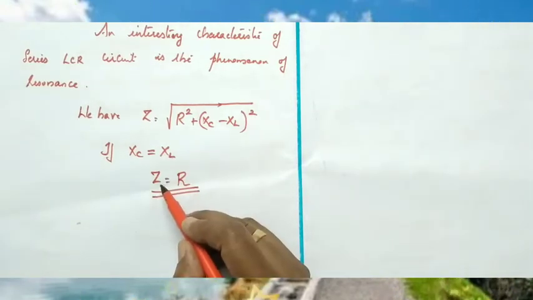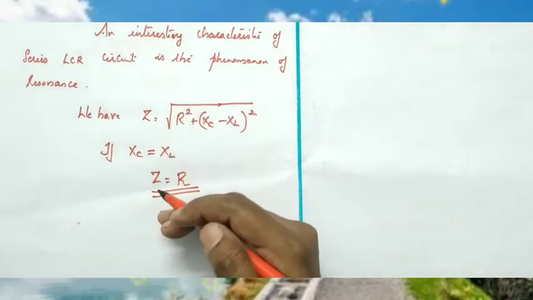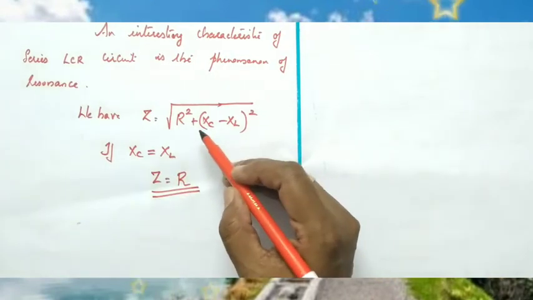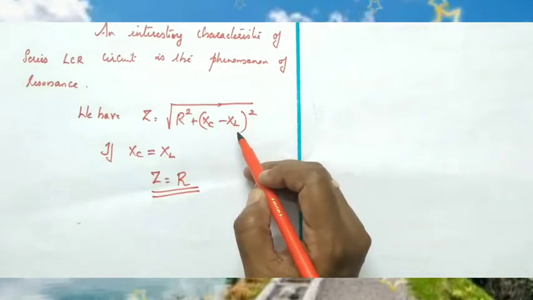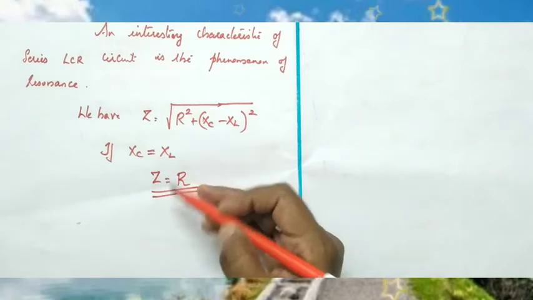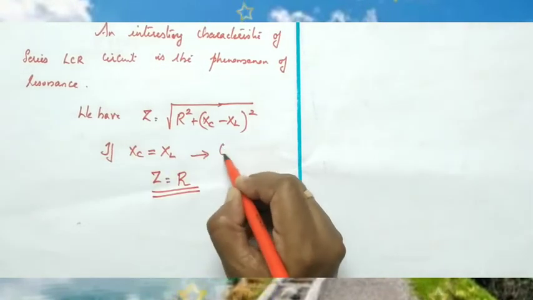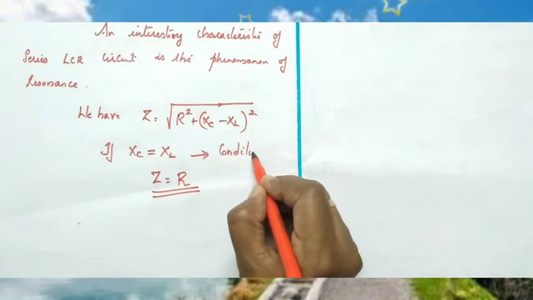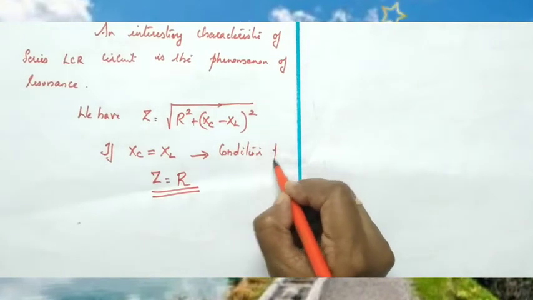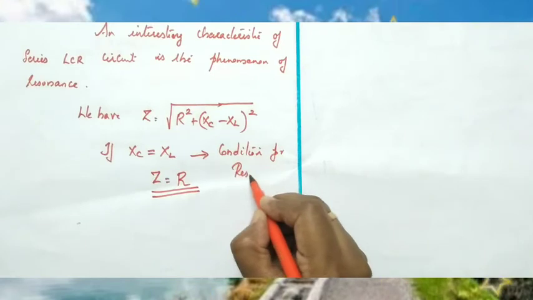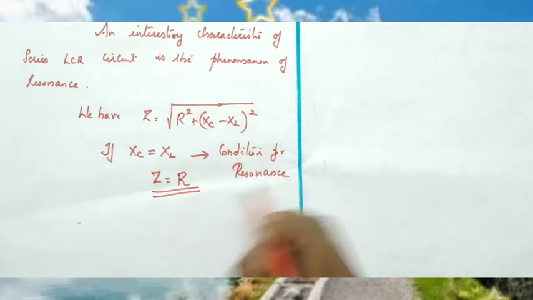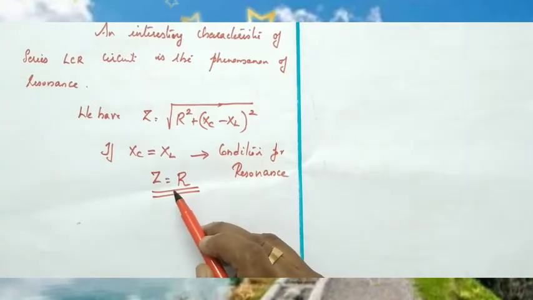That is, what happens to impedance? It decreases. So, if in a circuit Xc and XL are equal, what happens to impedance? Impedance decreases, and this is the condition for resonance. So, what is the condition for resonance? Xc and XL are equal. So, the condition for resonance is if Xc and XL are equal, impedance decreases to R.